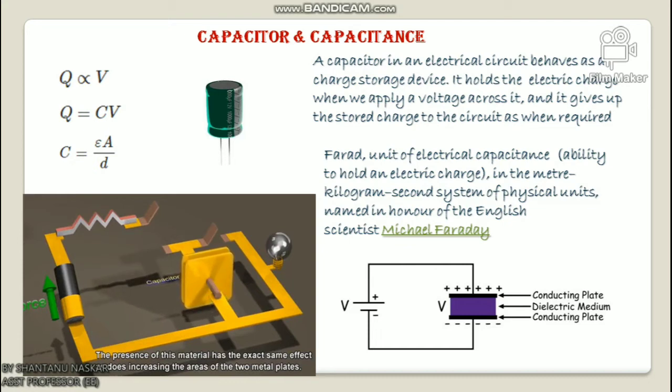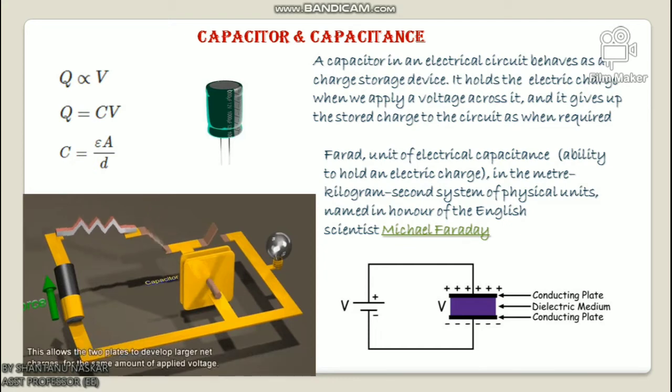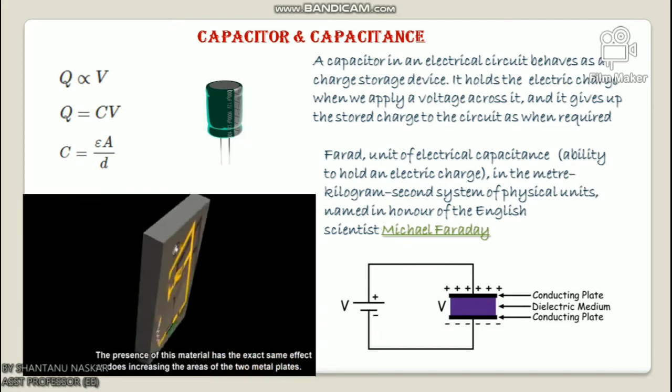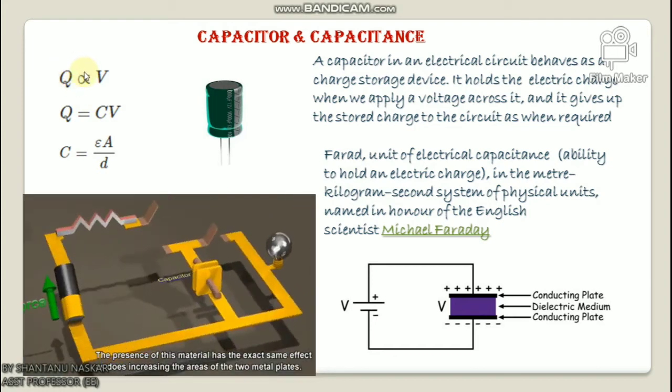Hence, there is a direct relationship between the charge and voltage of a capacitor. The charge accumulated in the capacitor is directly proportional to the voltage developed across the capacitor. Look here, Q is proportional to V, where Q is the charge and V is the voltage. Now we can write Q equals CV. Here C is the constant of proportionality and this is capacitance.